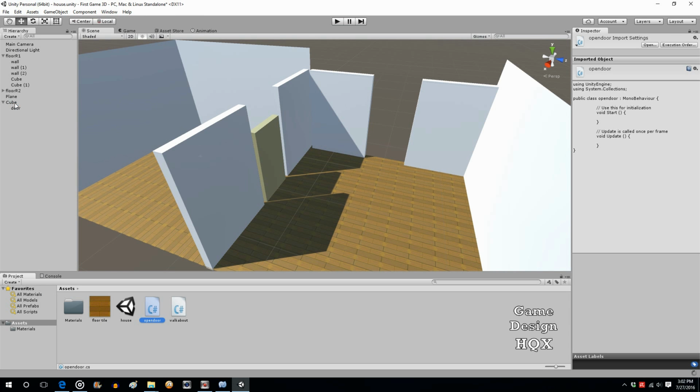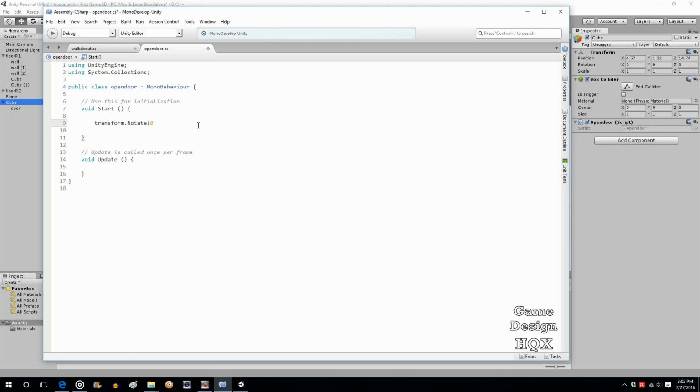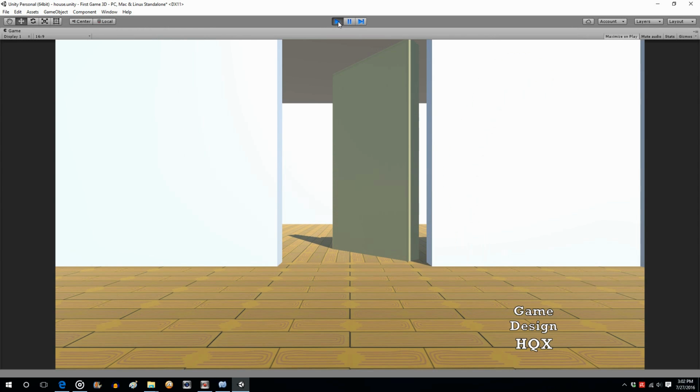Let's take a look. The rotation is 0, 0, 0, so yes, you could use Euler angles. We want this to rotate, let's say, 45 degrees on the y-axis, because it's the vertical axis that it's pivoting on, like a pole. So let's run it. And there you go. The door is opening basically correctly.